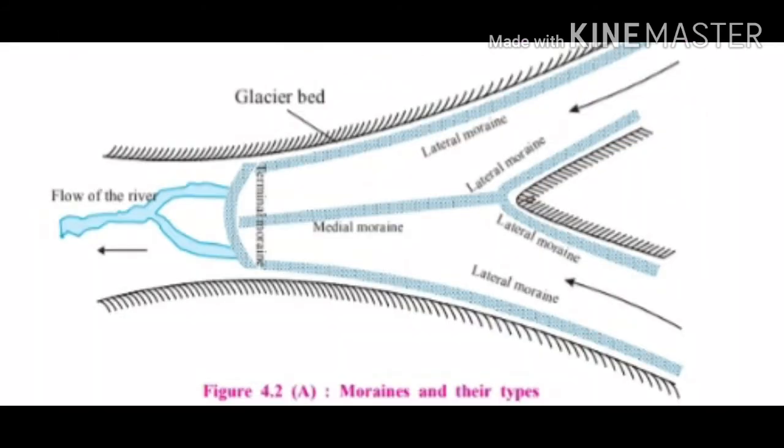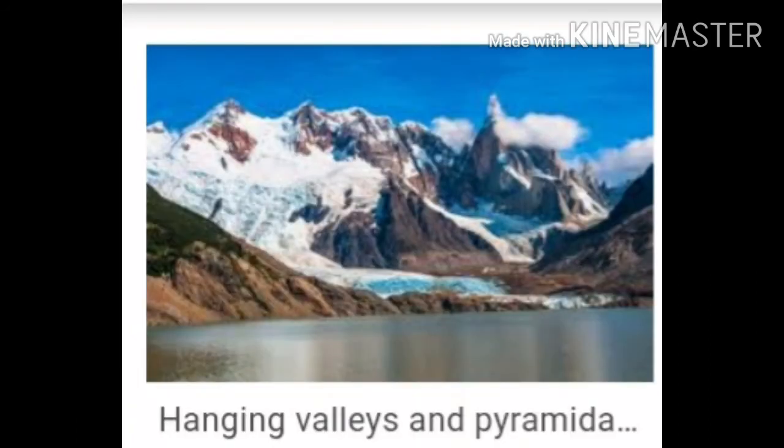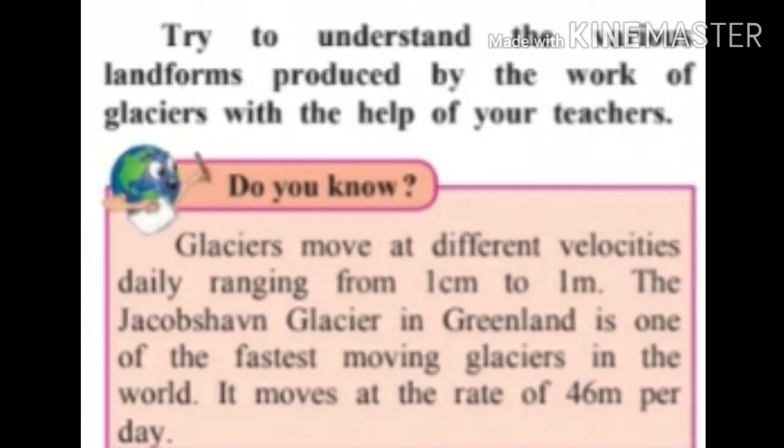Students, look at figure 4.2a. There are given moraines and their types. Look at the picture. It is the picture of the transportational work of a glacier. It is the picture of a hanging valley. A hanging valley is one kind of landform which is created due to the erosional work of the glacier. Try to understand the various landforms produced by the work of glaciers.